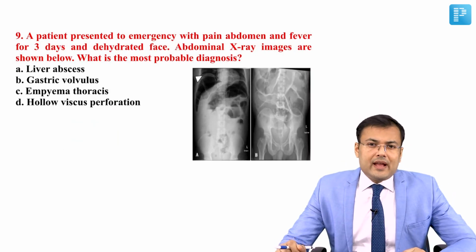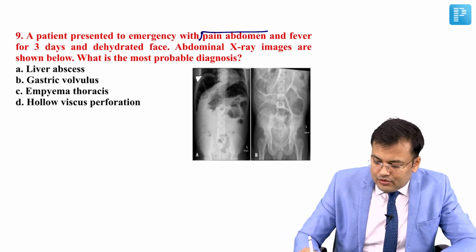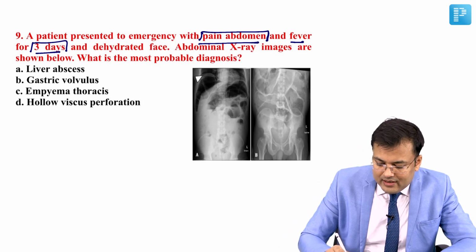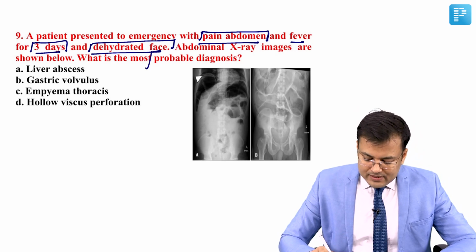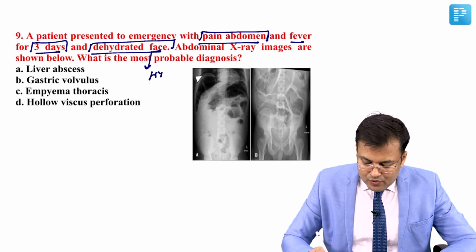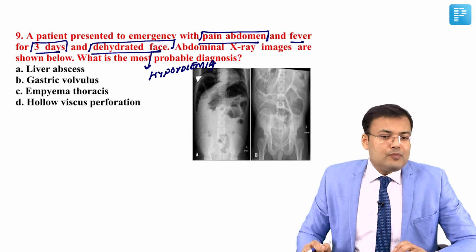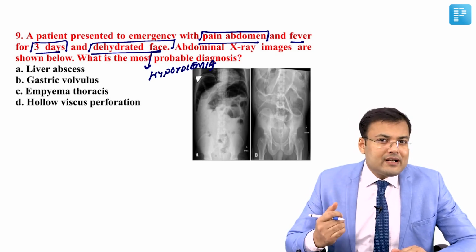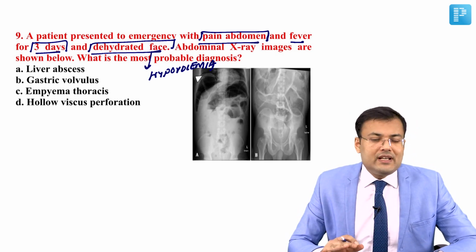See question number 9. The patient presented to the emergency with pain abdomen. So there is pain, there is fever for 3 days and a dehydrated face. Why is there a dehydrated face? Obviously this patient is having what? Hypovolemia. Clear? Abdominal X-ray images are shown below. What's the most probable diagnosis? In the question, both erect film and supine film were provided.